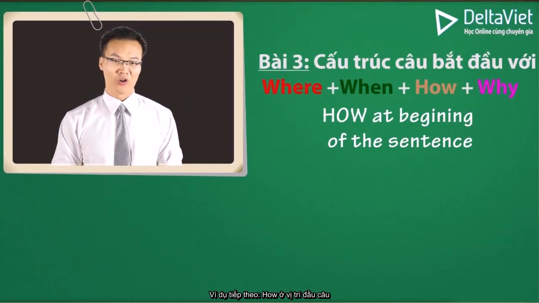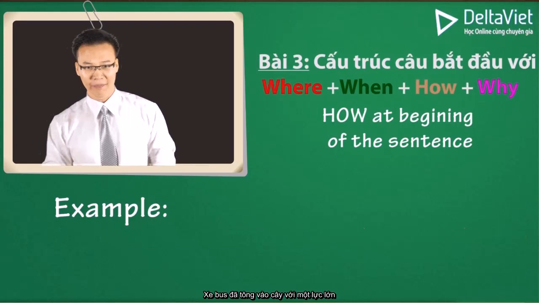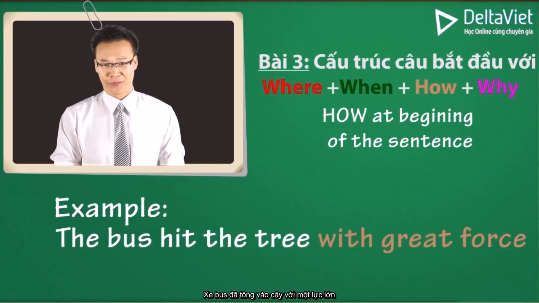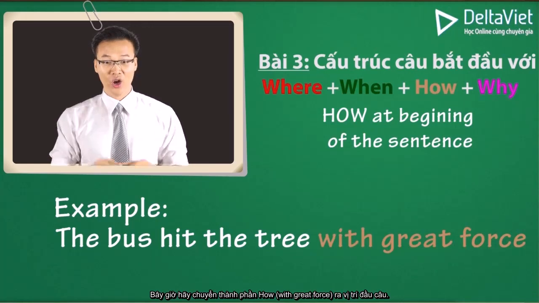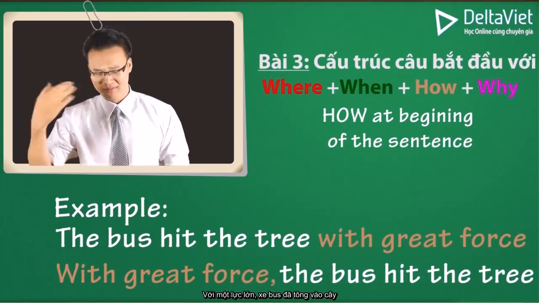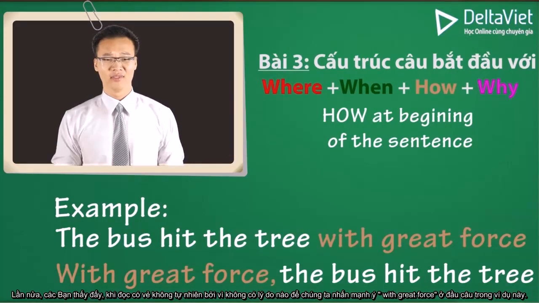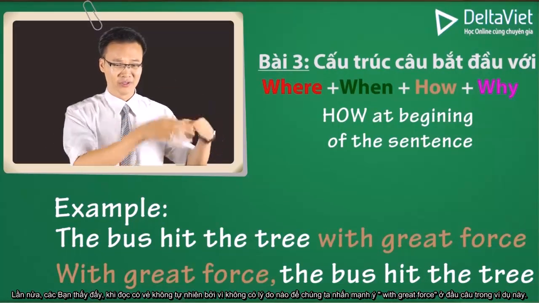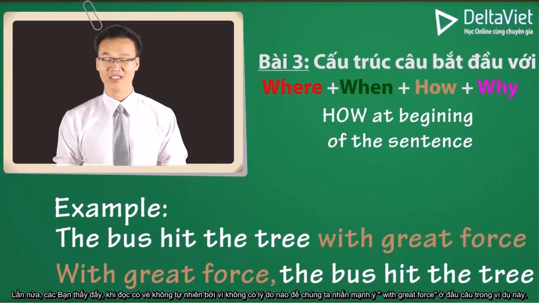Okay, let's see an example of how at the beginning of the sentence. The bird hit the tree with great force. I move the how element, with great force, to the beginning of the sentence. With great force, the bird hit the tree. Again, you see the sound is unnatural, because there is no reason to put with great force at the beginning of a sentence.